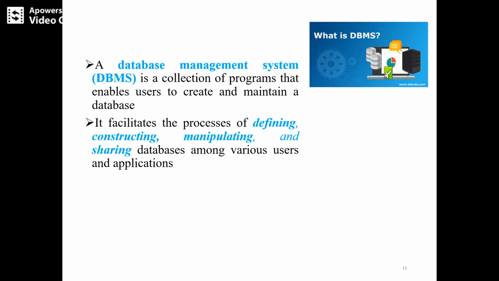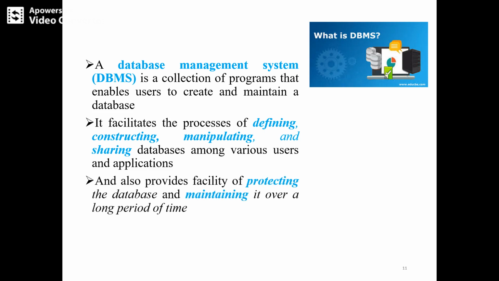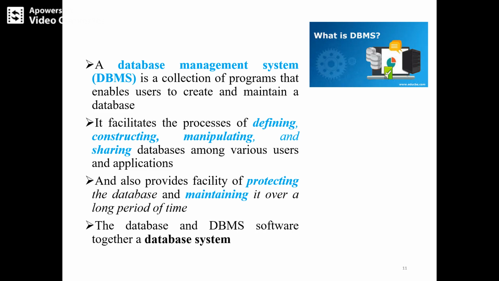Not only that, it will also facilitate the protection of the database and maintaining it over a longer time period. This is the meaning of database management system. The database and the database software together we call a database system.